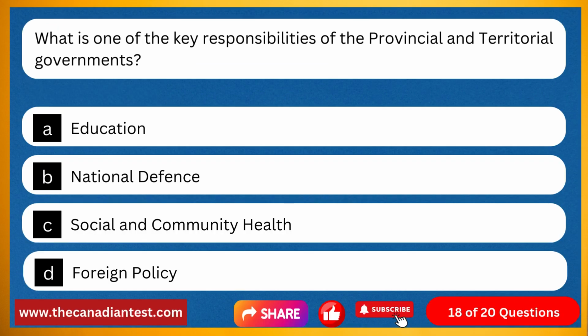Question 18. What is one of the key responsibilities of the provincial and territorial governments? Option A, education. Option B, national defense. Option C, social and community health. Option D, foreign policy.